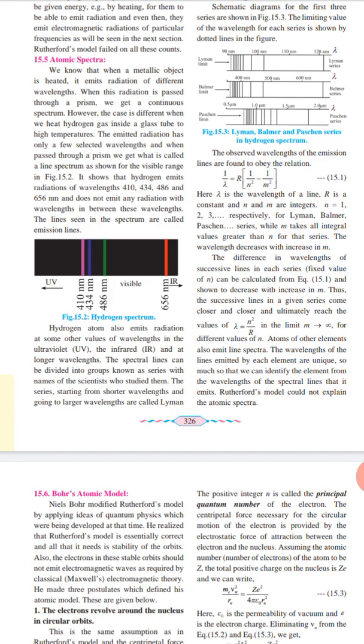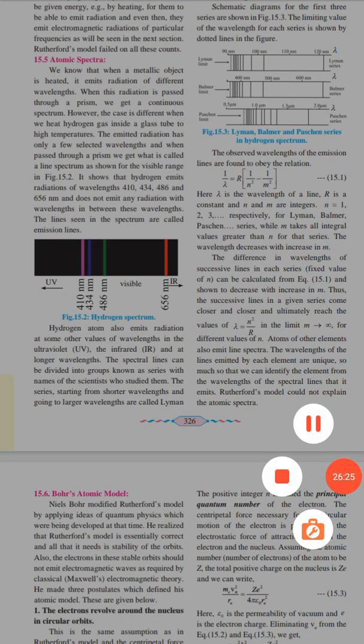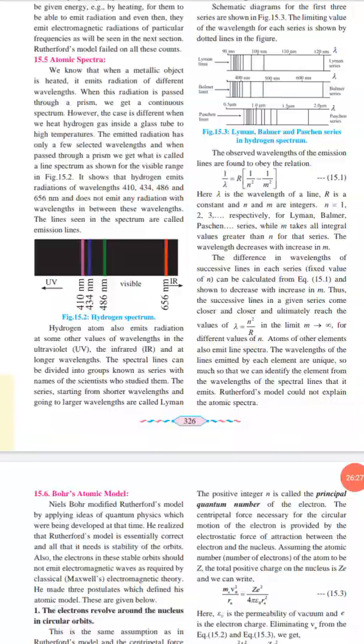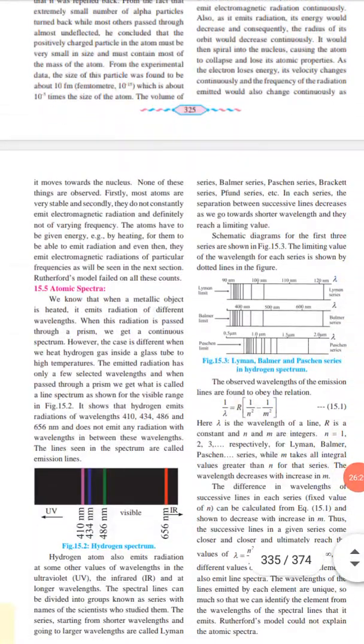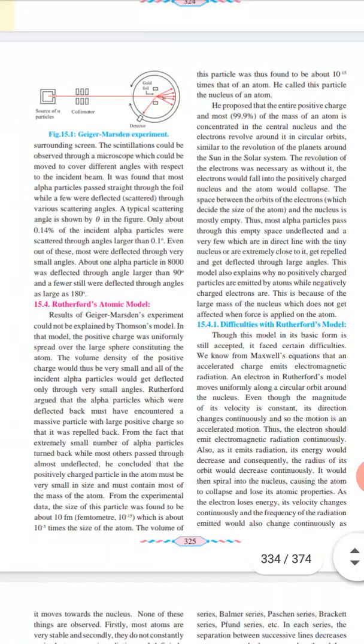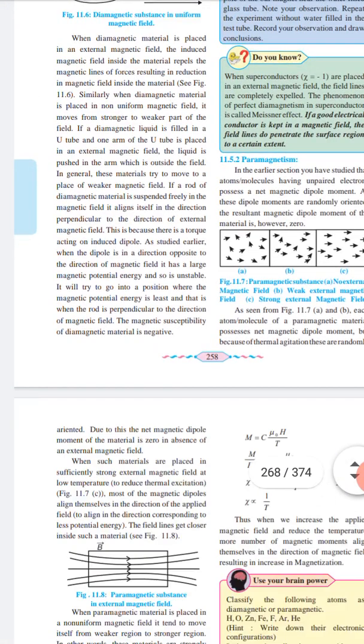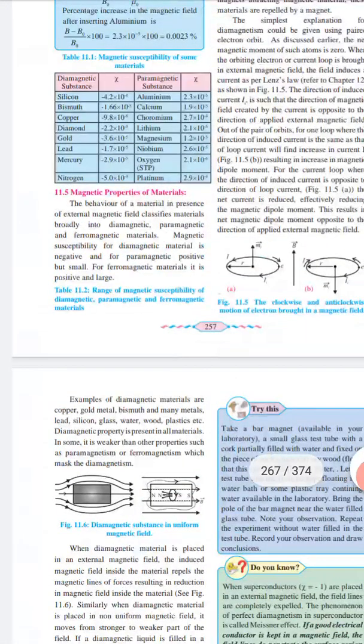So this is about the structure of atoms. This is what we have studied. The most important things here were the Geiger-Marsden experiment, Rutherford's atomic model and its difficulties, and after that the atomic spectra.